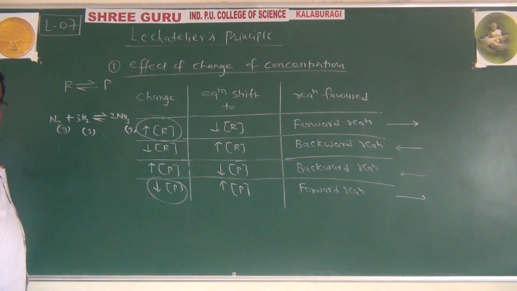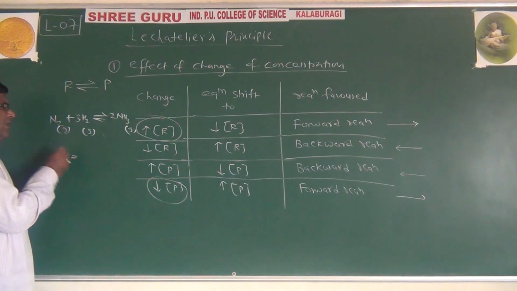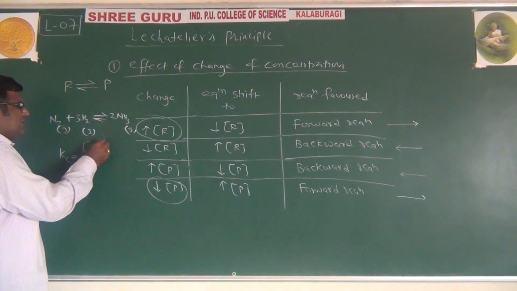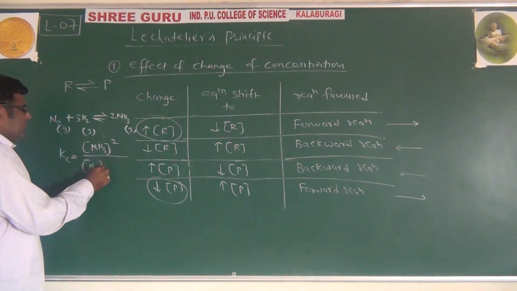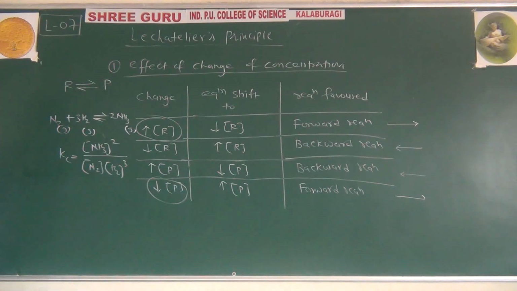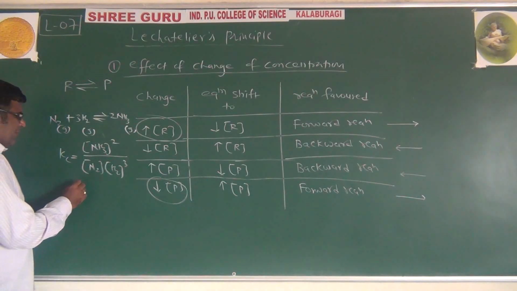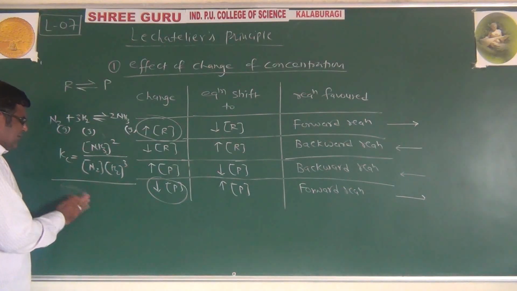Now why is it so? We can understand it mathematically. If we know the Kc here, it is [NH3] squared over [N2][H2] cubed. What is Qc here? Qc means reaction quotient.